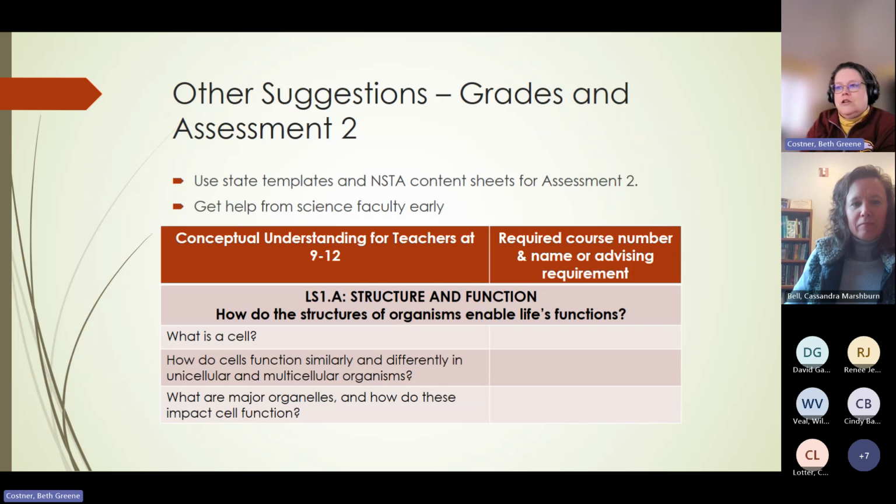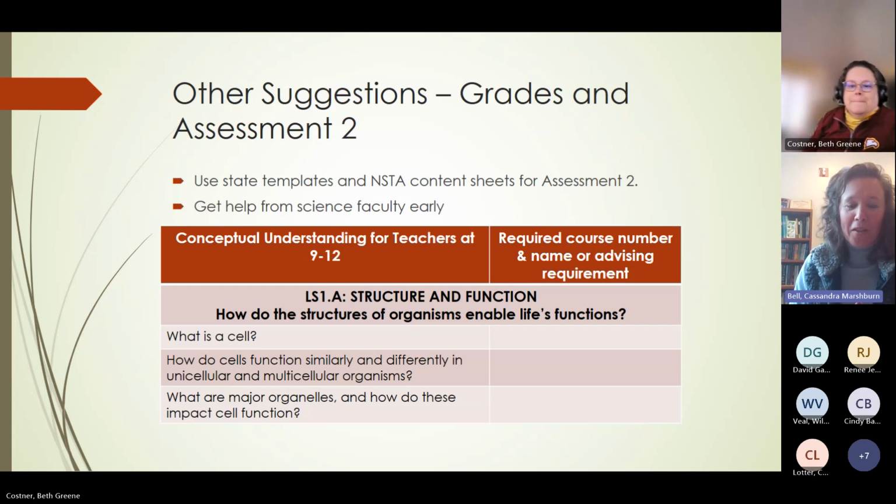So I'm going to let Cassie talk a little bit more about this. This has changed from a previous version, and it is a little different perspective of a way to align things that your faculty may not be as familiar with. So I do agree it's good to get their feedback early in this report writing, in case you have to make a curriculum change or course recommendations for your candidates.